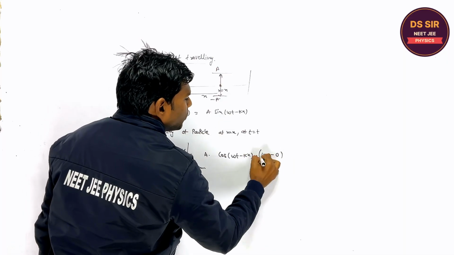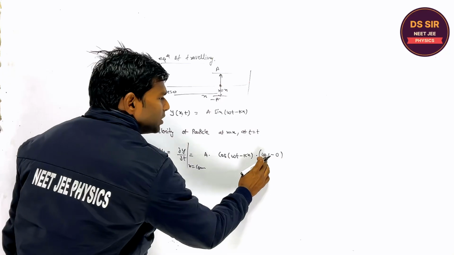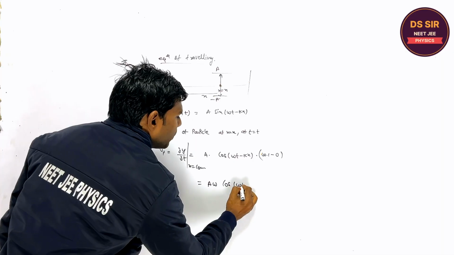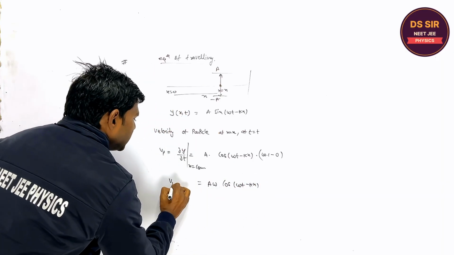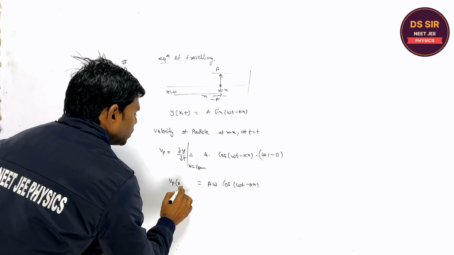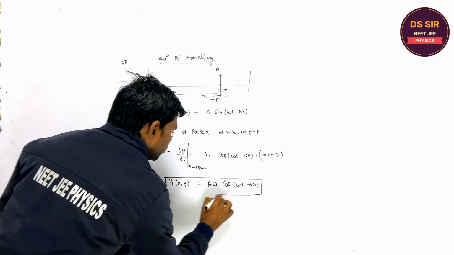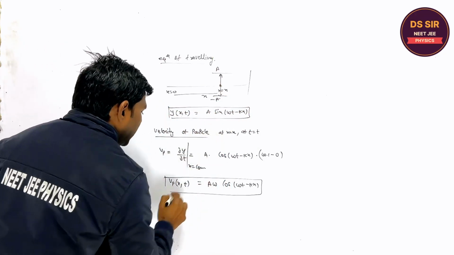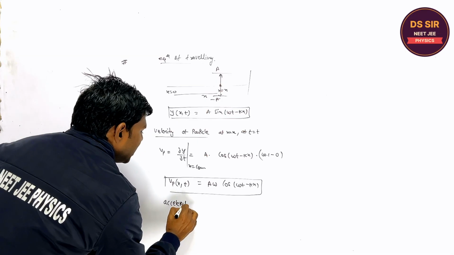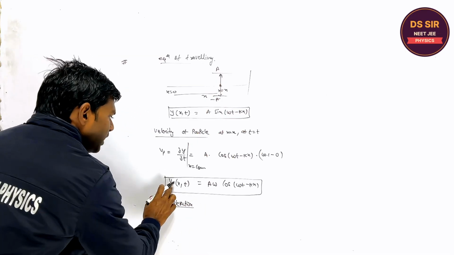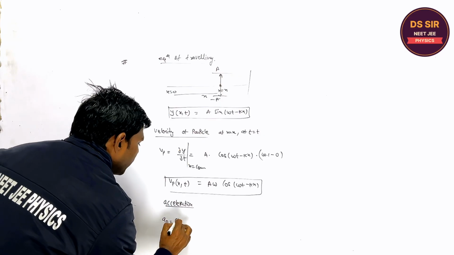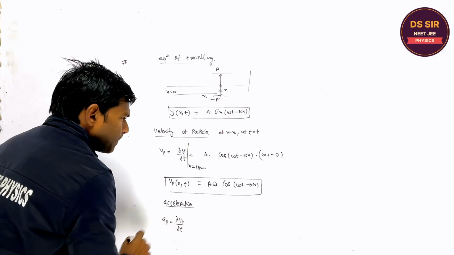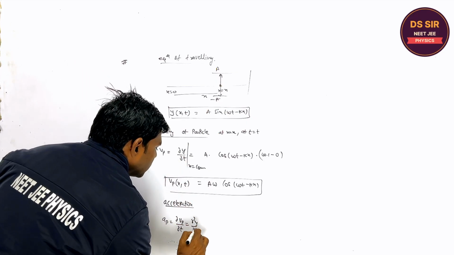Omega into 1 minus 0, because k and x are assumed to be constant. So omega comes in front, before this, cos omega t minus kx. So what is it? It is the velocity of the particle at x equal to x at any time t. Is it clear or not, you tell? This is the displacement of the particle. Now if you want to write the acceleration, what to do? Again you have to differentiate. Acceleration of particle is nothing but partial differentiation of dy upon dt, that is d square y upon dt square.